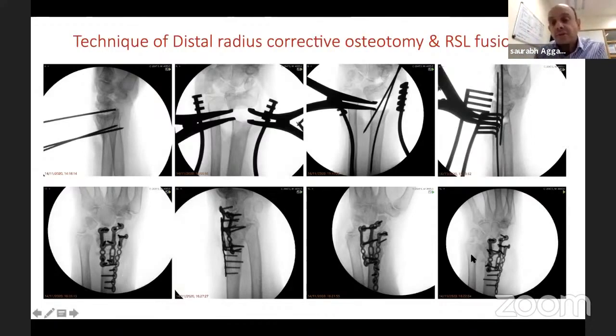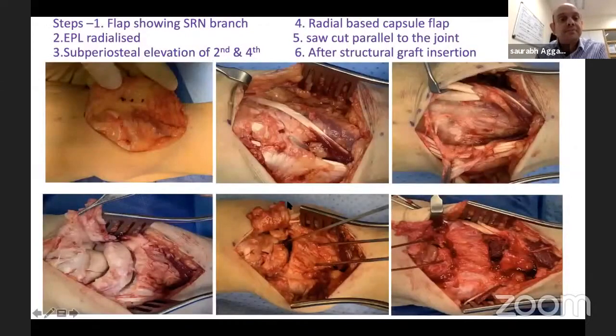So do lots of views. Make sure your screws are not in the first extensor compartment or in the sigmoid notch. So once I'm happy, then you can put your plate on. So let's see some operative pictures.